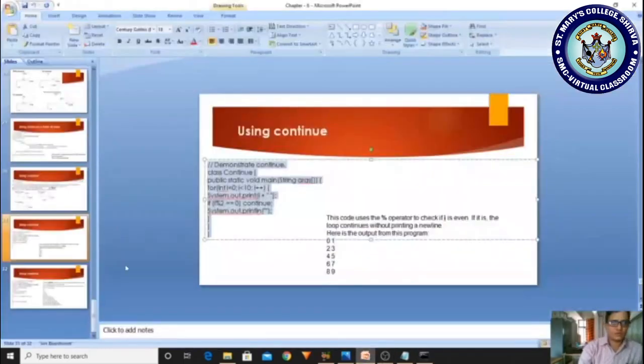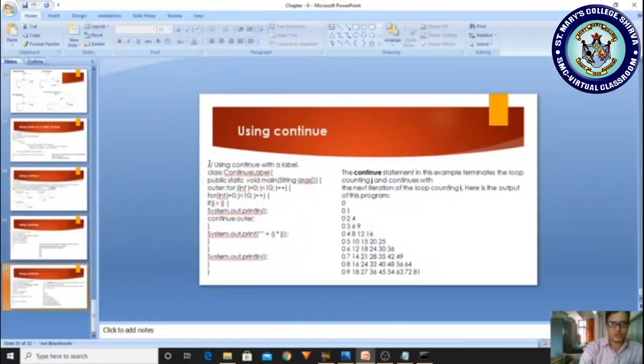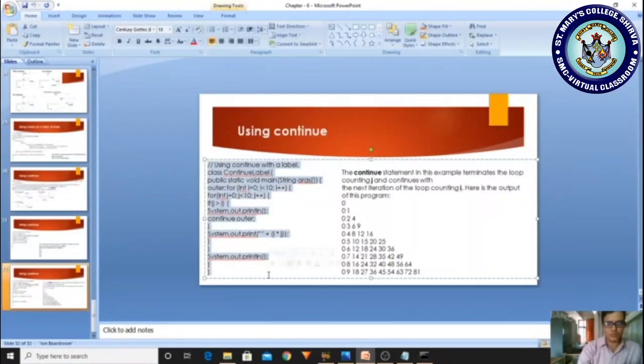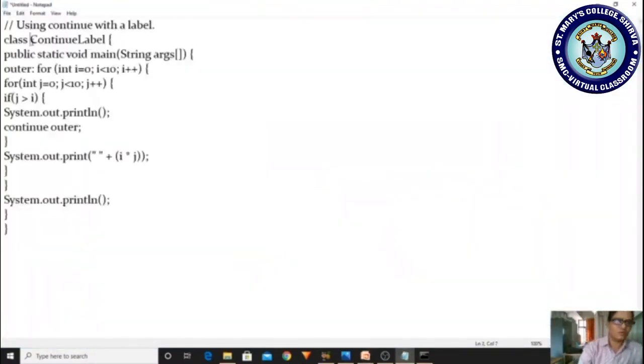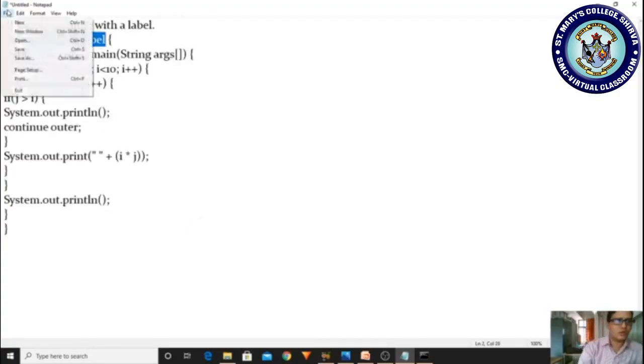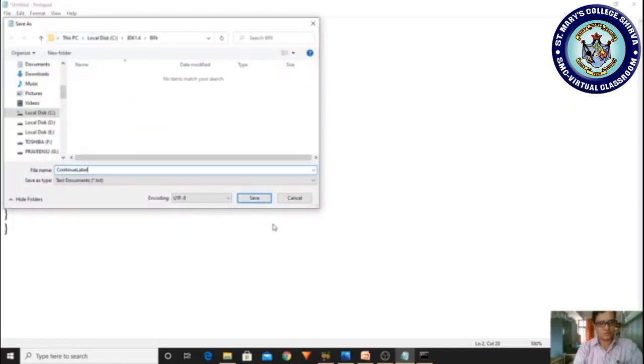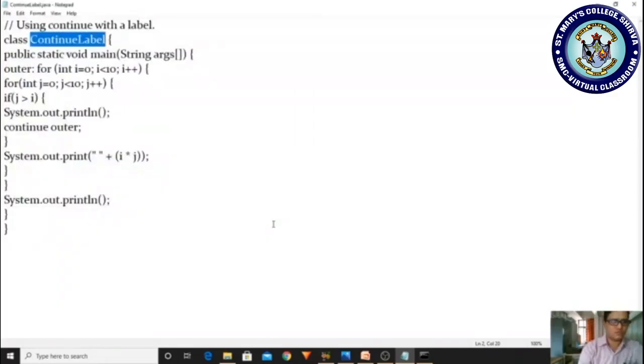Okay, so that's it. Let me see this sample program and open the file, new, type your program, continue label, copying and saving, pasting.java.